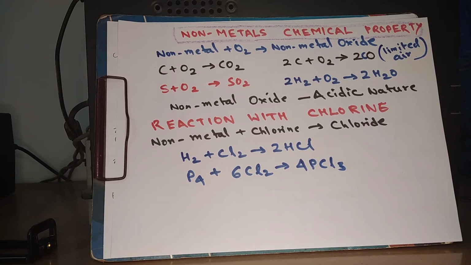Non-metals also react with chlorine to make chlorides. So for hydrogen, it is H2 + Cl2 = 2HCl. This is hydrochloric acid. For phosphorus, it is P4 + 6Cl2 = 4PCl3.